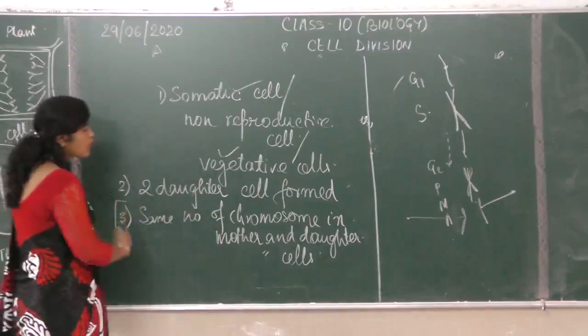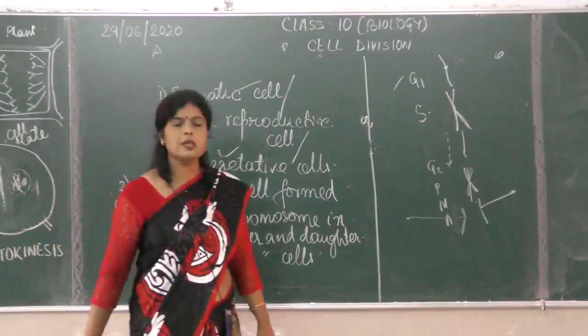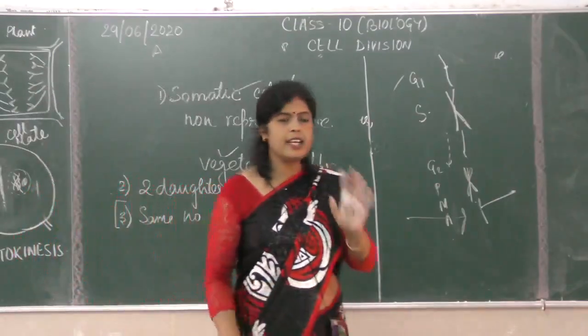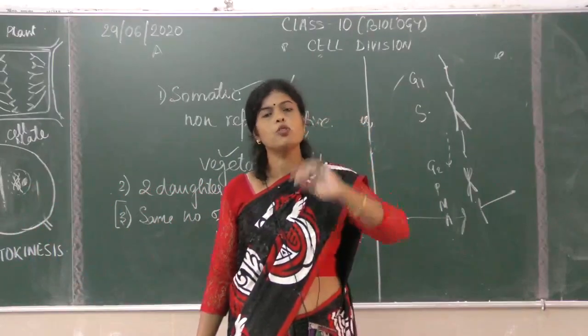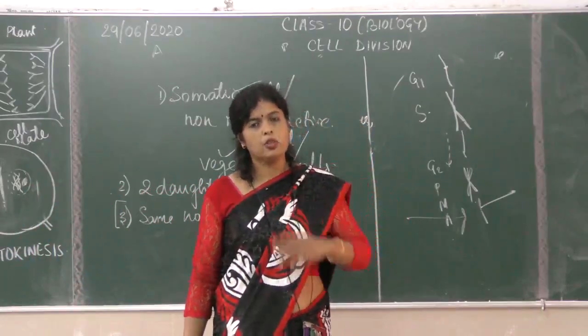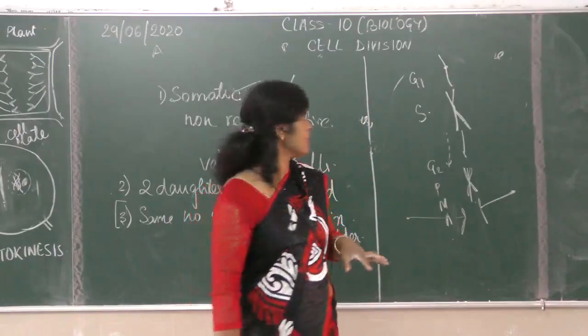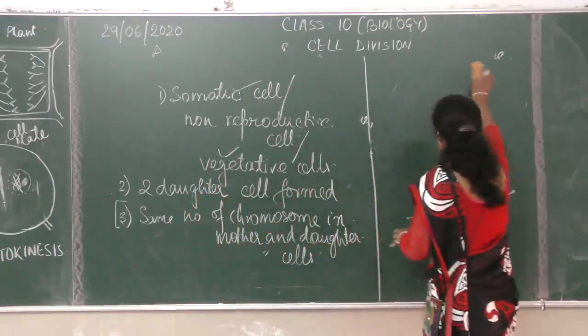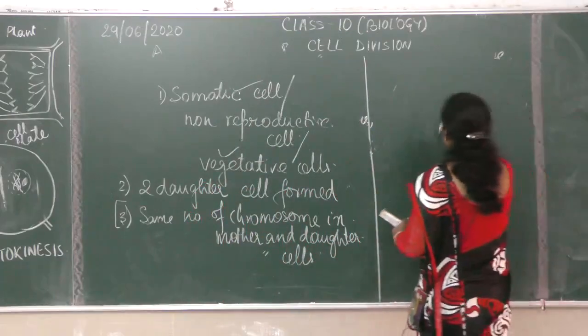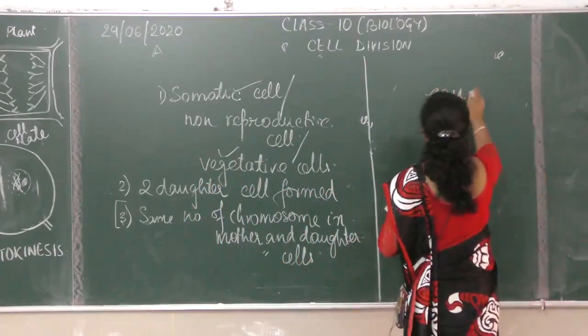That is why this kind of division is known as equational division. What is the meaning of equational division? Any kind of division in which the chromosome numbers remain the same is known as equational division. So here the cell division is equational division.